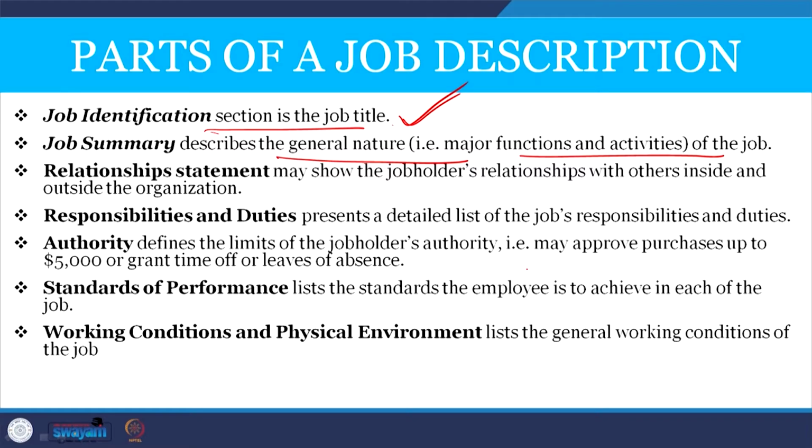A relationship statement may show the job holder's relationship with others inside and outside the organization. How does he or she respond to the people in the relationship, that is, with insiders, other employees, and with